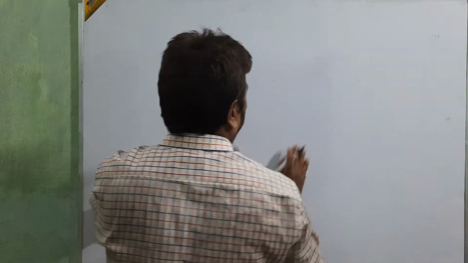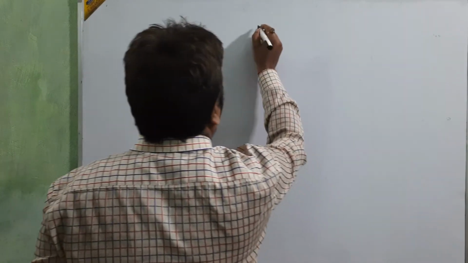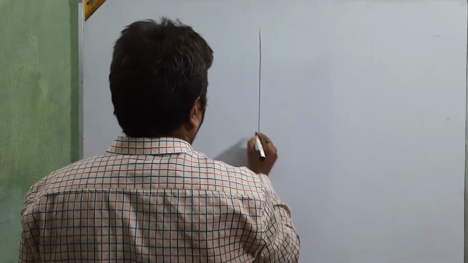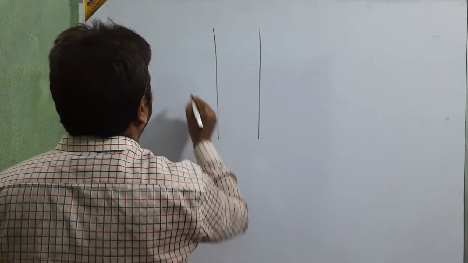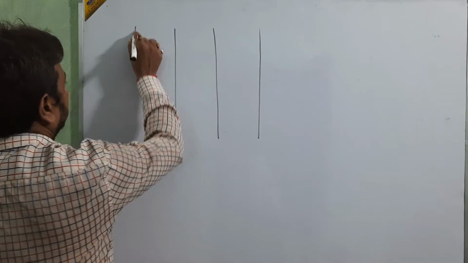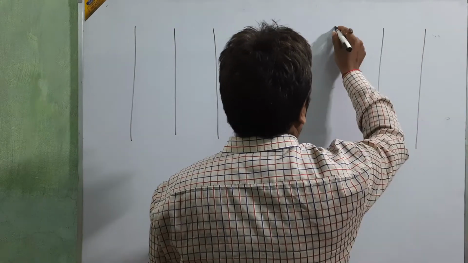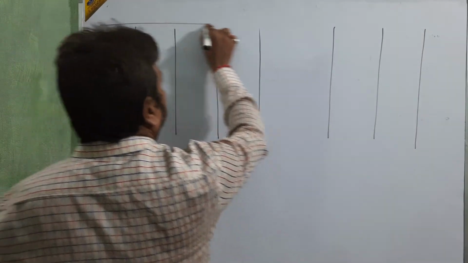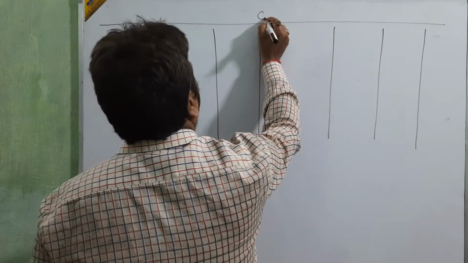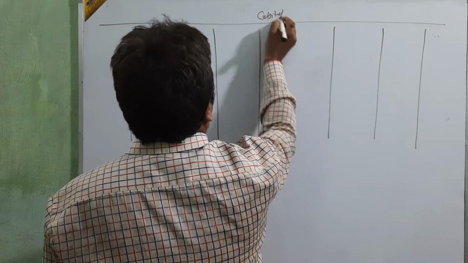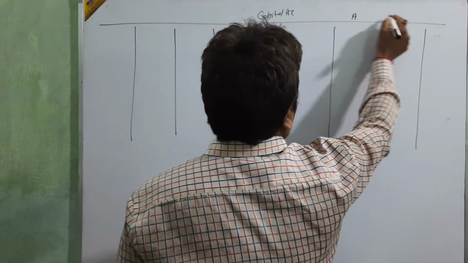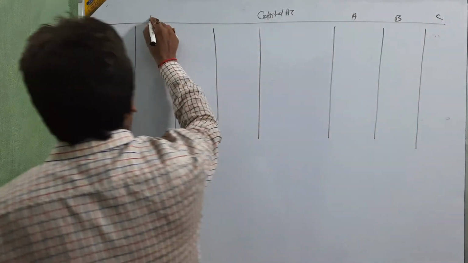First go for the capital account. Three partners are there. Capital account of A, B and C.